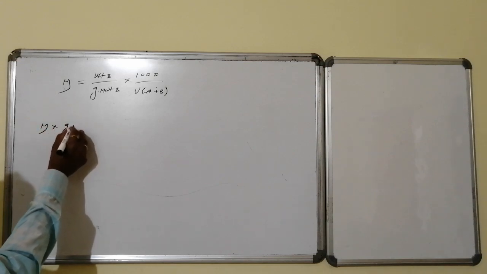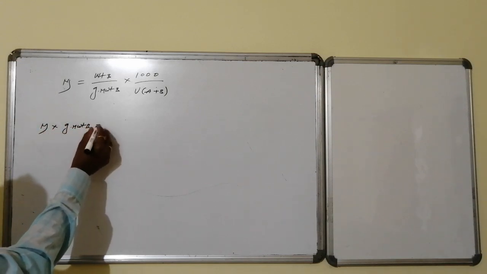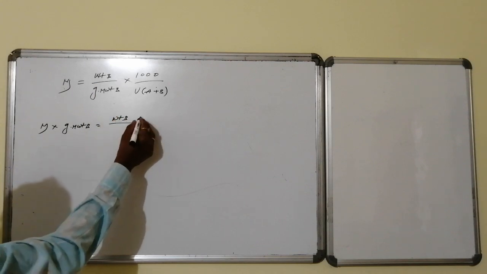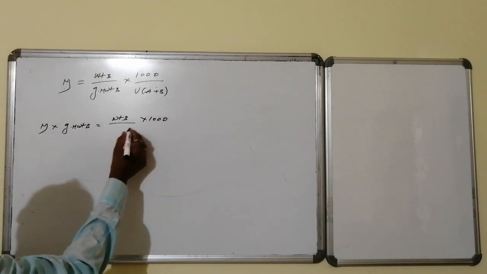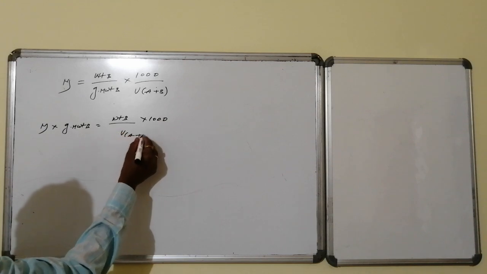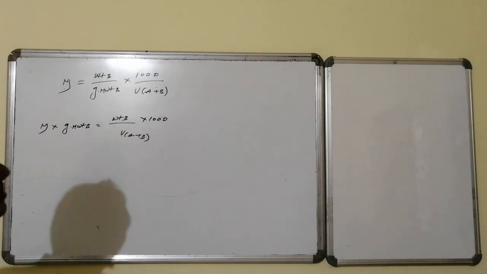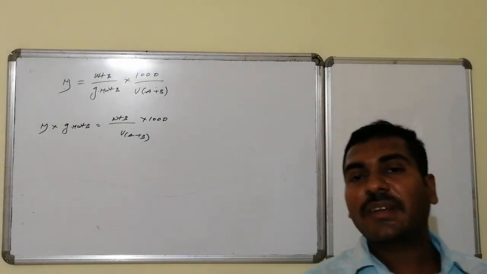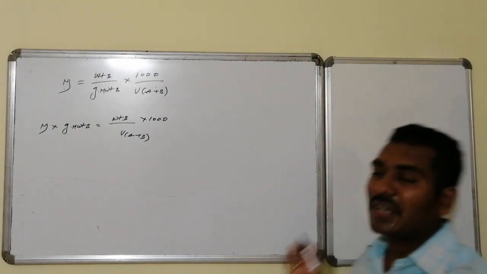Molarity into gram molecular weight of B equals weight of B, into 1000, divided by the volume of A plus B. This particular term is known as strength. Yes, strength is the weight of solute in grams present for every 1000 ml of solution.